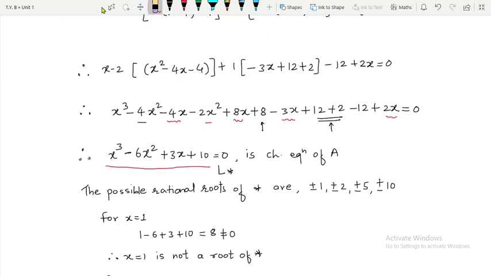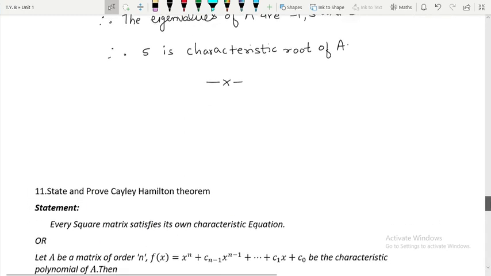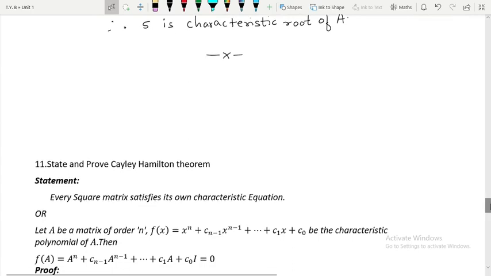Now let us see the statement. Here we go. Every square matrix satisfies its own characteristic equation. If you write the statement in a little more detail: if A is a square matrix of order n, and f of x equals x to the power n plus c(n minus 1) x raised to n minus 1 plus so on plus c1 x plus c0 is the characteristic polynomial of A, then f of A, which is A to the power n plus so on up to c0 I, is going to be equal to 0.